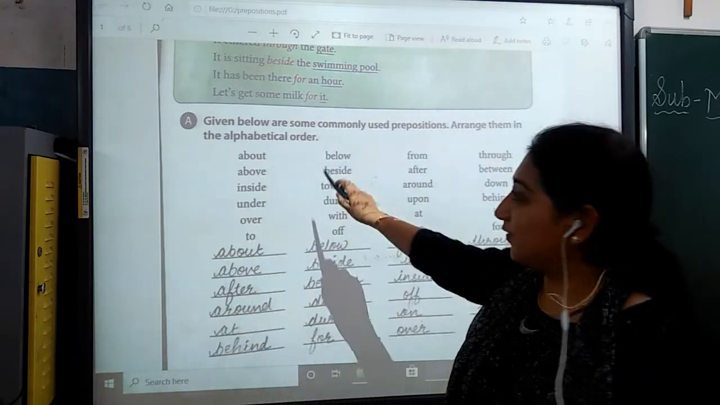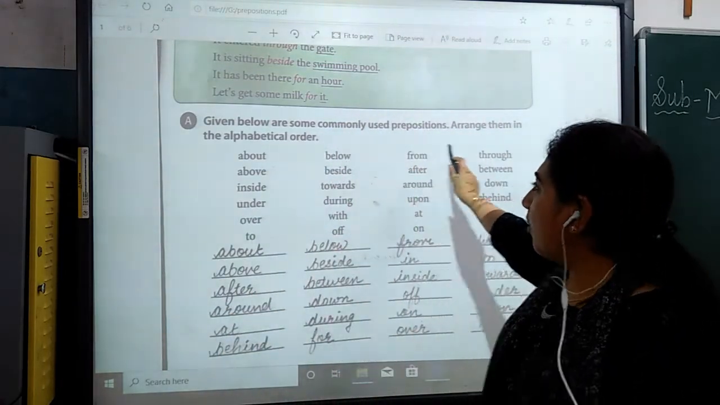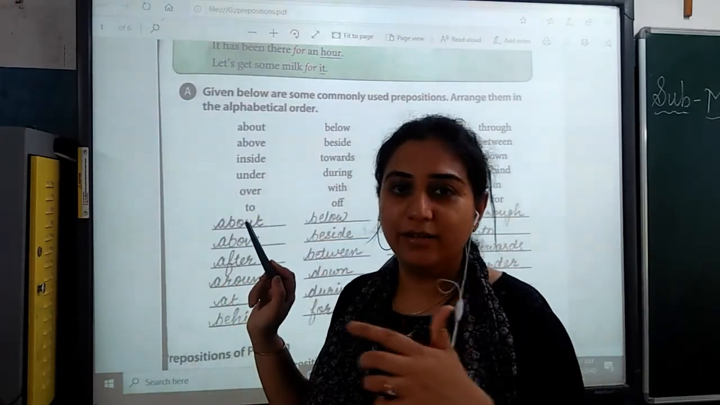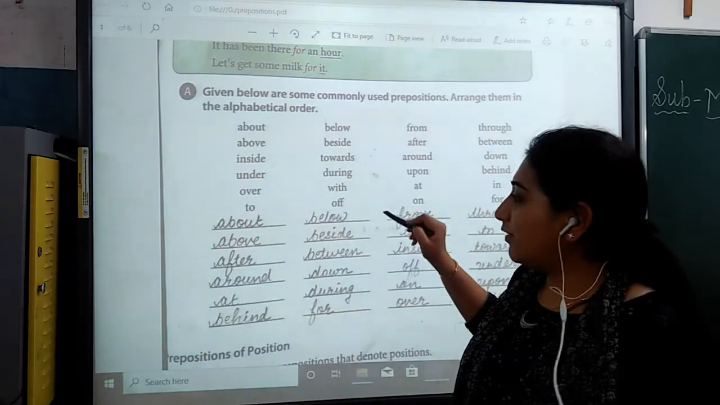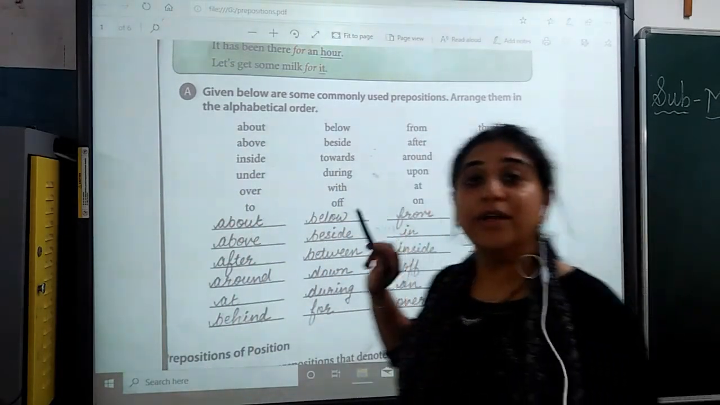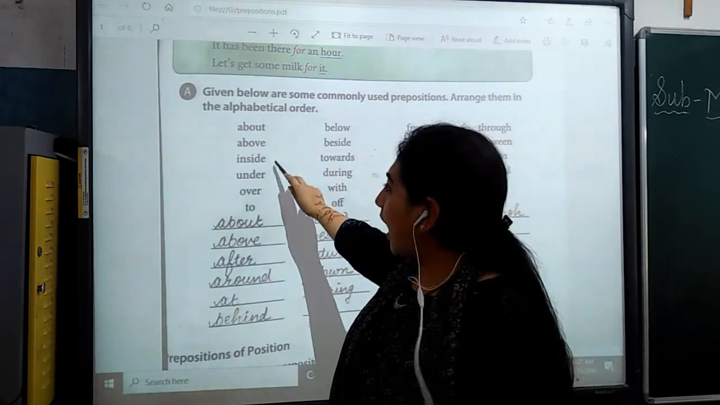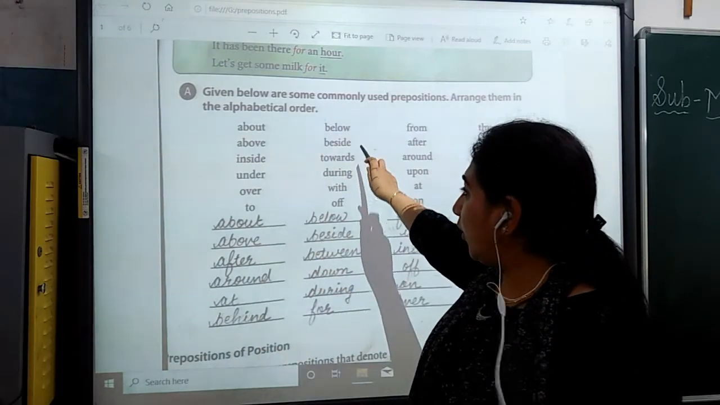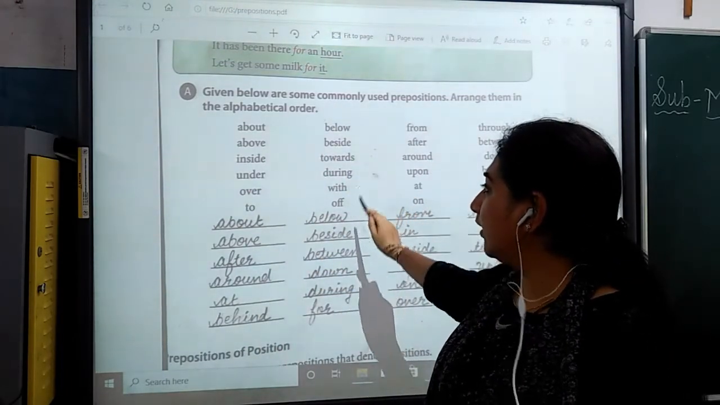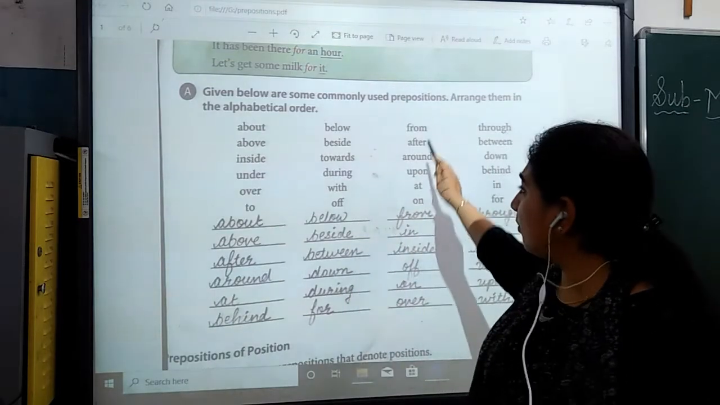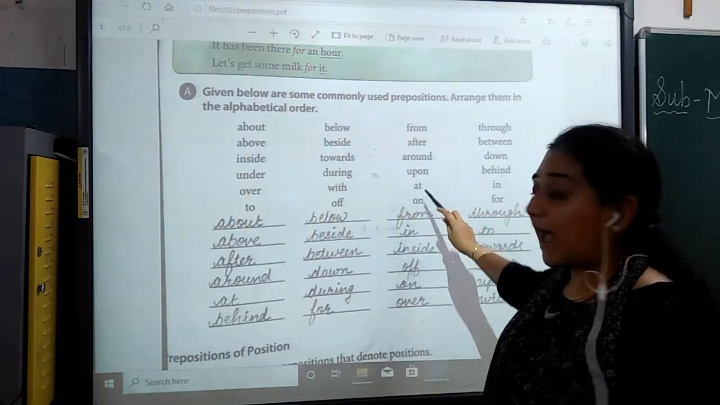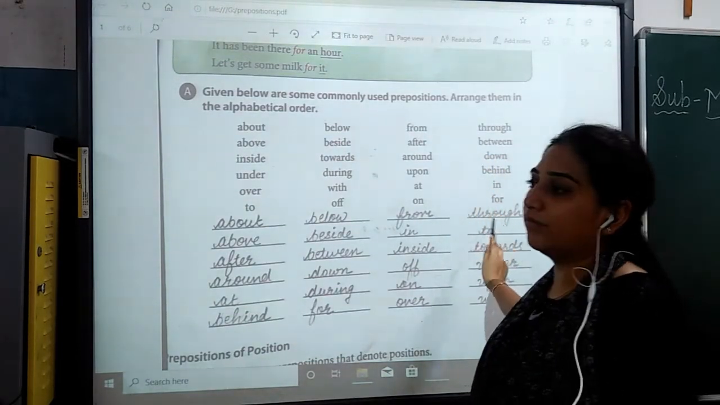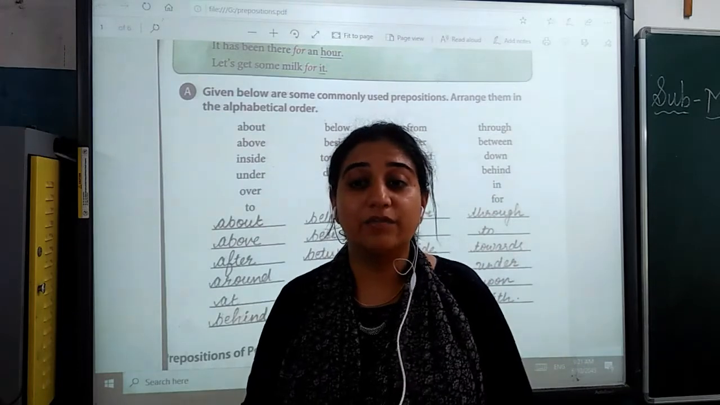So let's get started with A. Given below are some commonly used prepositions. Arrange them in alphabetical order, meaning A, B, C, D. So first I am going to read out all the words. Above, inside, under, over, to, below, beside, towards, during, with, of, from, after, around, upon, at, on, through, between, down, behind, in and for. So we have to arrange them in alphabetical order.